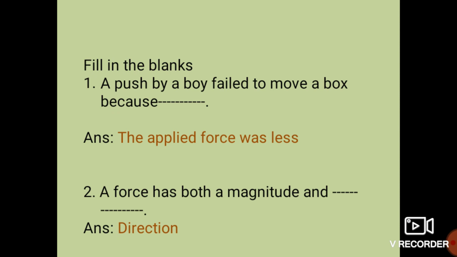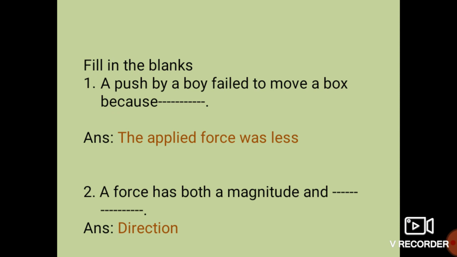Second, a force has both magnitude and dash dash. A force has both magnitude as well as direction. Because whenever we apply any kind of force on any object, it can change its direction also. Suppose we apply the force towards the south direction, so the box will move towards the south side. So force also has magnitude and direction. So the answer for the second fill in the blank is direction.